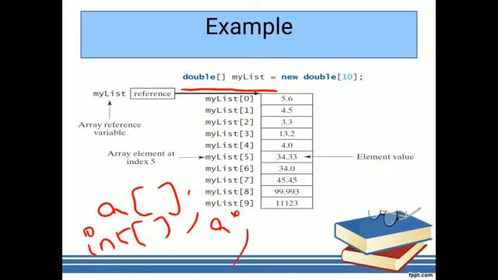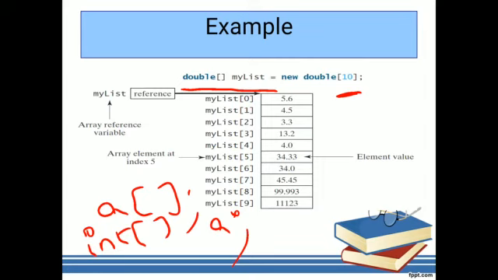So here double mylist. Mylist is the array which is not of constant size, means based on the values the array is represented, and here new double of 10. That means here we are using the reference variable, and the size of this mylist is 10. Now 10 elements are added into the array list.